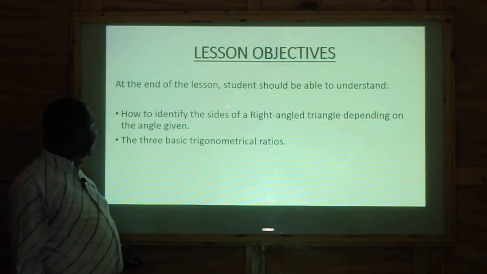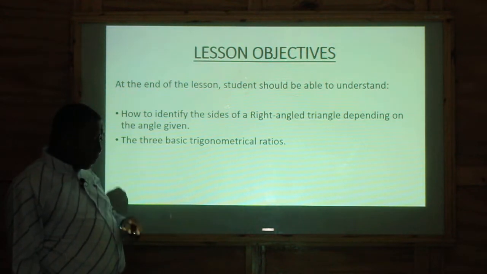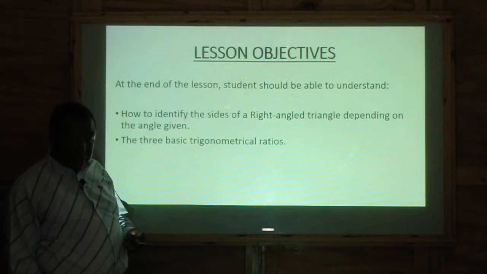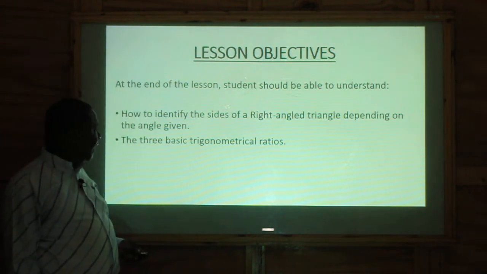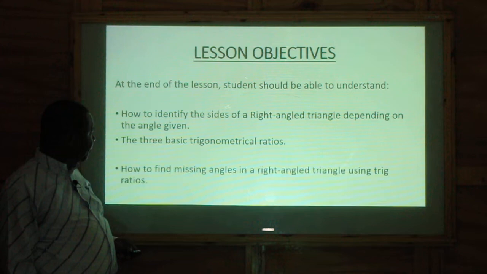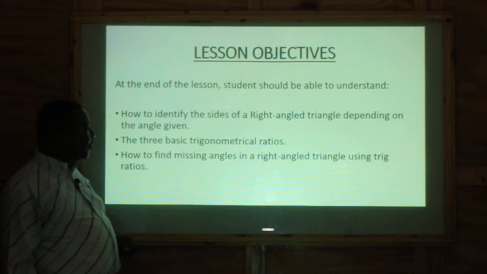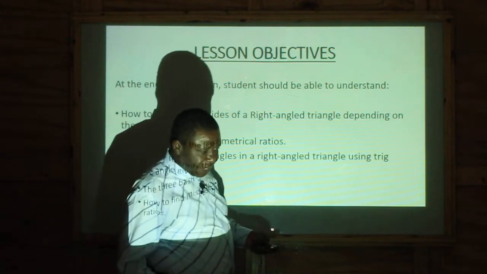The second objective is the three basic trigonometric ratios. Of course, we are also going to talk about the three basic trigonometric ratios, which are very much important. These are the ones used to solve, let's say, if you want to find the side of a right-angled triangle or the angle of a right-angled triangle. So you always use the trigonometric ratio, so I also have to talk about it. And the third one is how to find missing angles in a right-angled triangle using trig ratios. I think that is just what I've just spoken about.